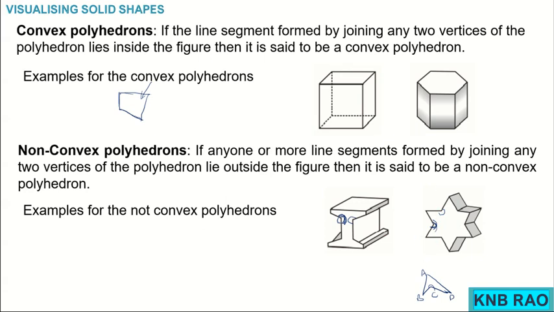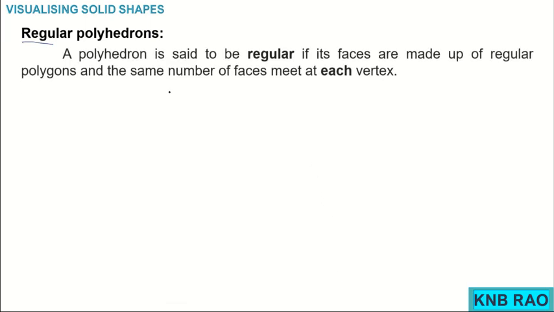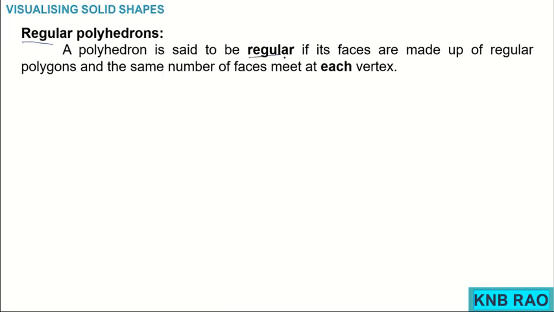Now moving further, polyhedrons are further divided into regular polyhedrons. What are regular polyhedrons? A polyhedron is said to be regular if its faces are made up of regular polygons, very important condition 1.